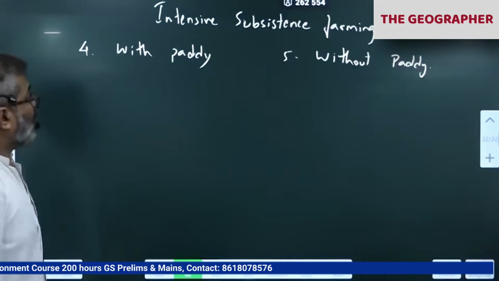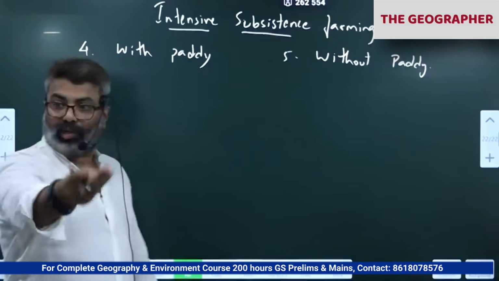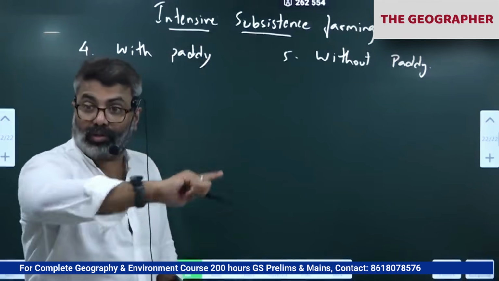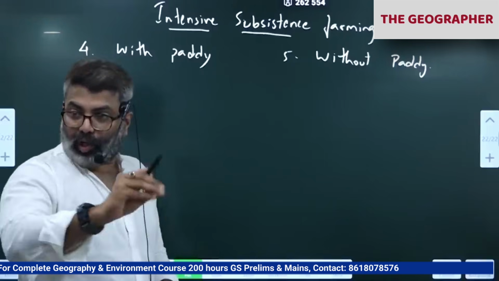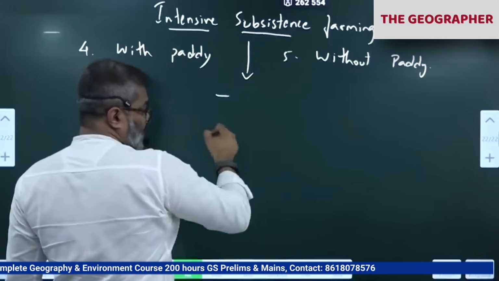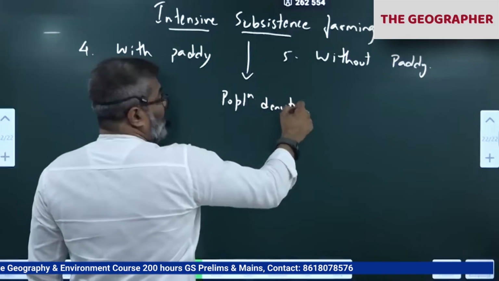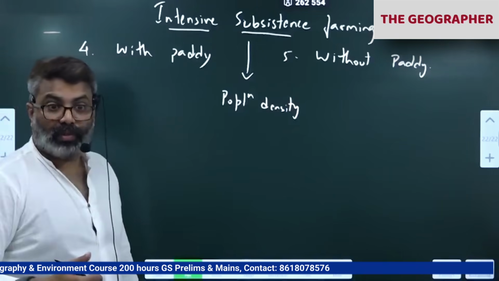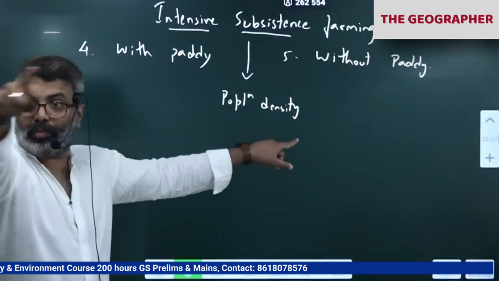Paddy means rice. Now you tell me, the word intensive subsistence. Subsistence is clear to all. Whatever they grow, they consume. That is subsistence, not for commercial. Intensive means 3 cropping seasons. All the 3 cropping seasons they are cultivating their land. Why do they cultivate in Kharif season, Rabi season, Zaid season also? Because population density is very high. Wherever population density and physiological density are very high, you have to grow more crops. You can't leave the land fallow. If you keep growing more crops, there is more food for everyone, because we have a lot of people to feed.